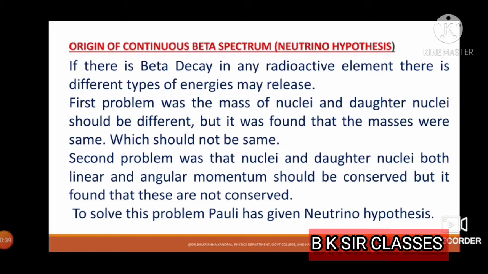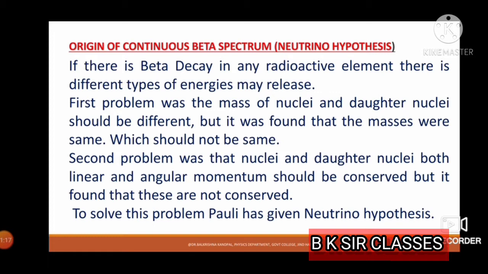If there is a beta decay in any radioactive element, different types of energies may be released. The first problem was that the masses of the parent nucleus and daughter nucleus should be different, but it was found that the masses were the same. They should not be the same, because the parent and daughter are different nuclei, which is why the masses should be different. The second problem was that linear and angular momentum should be conserved between the parent and daughter nuclei, but it was found that these are not conserved.